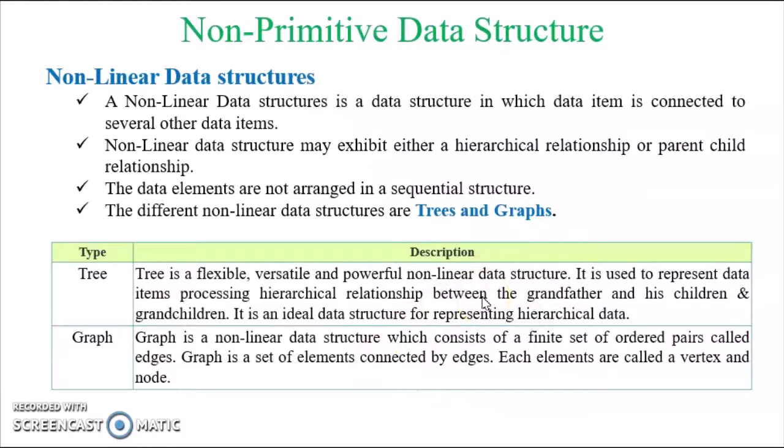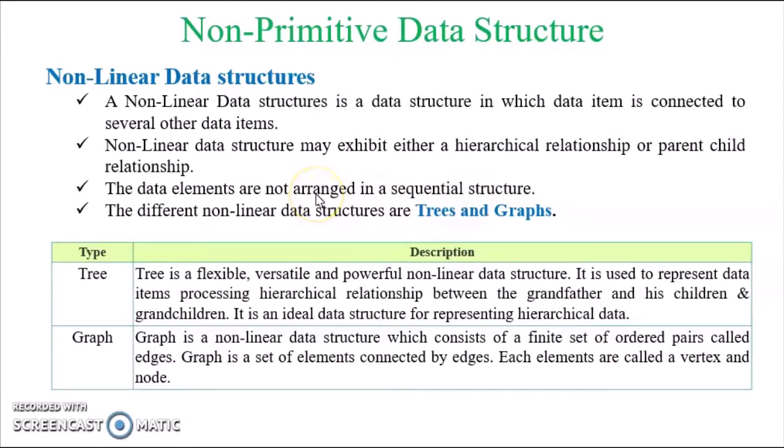Our next data structure is the nonlinear data structure. A nonlinear data structure is one in which a data item is connected to several other data items. Nonlinear data structures may exhibit either a hierarchical relationship or a parent-child relationship. So it may have a hierarchy, where from top to bottom there are different levels, or it may have a parent-child relationship.